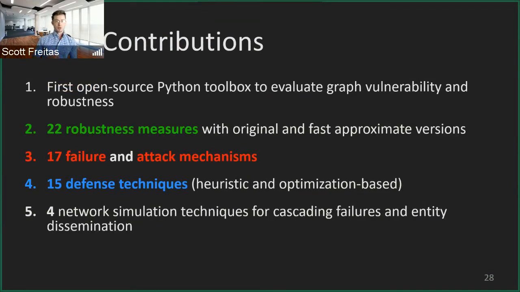So a little bit about the contributions of the Tiger toolbox itself. There's five major things which we contribute through Tiger. The first thing is that this is the first actual open source Python toolbox that allows users to evaluate graph vulnerability and robustness. And secondly, we include 22 robustness measures with both original and fast approximate counterparts. We also include 17 failure and attack mechanisms, 15 defense strategies, and 4 network simulation techniques.